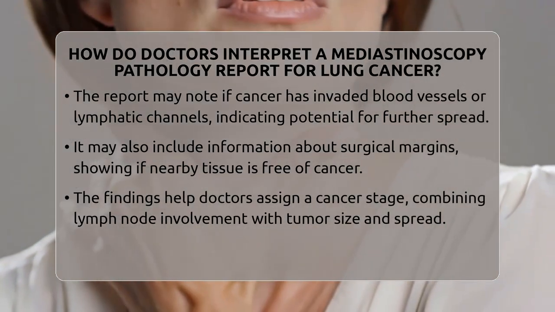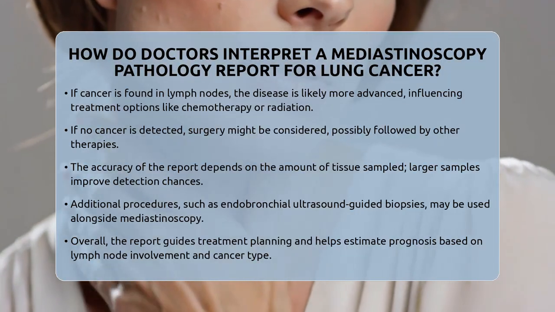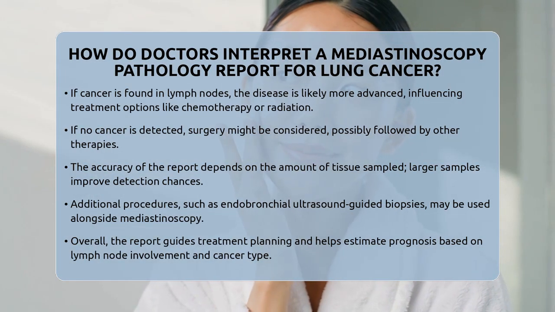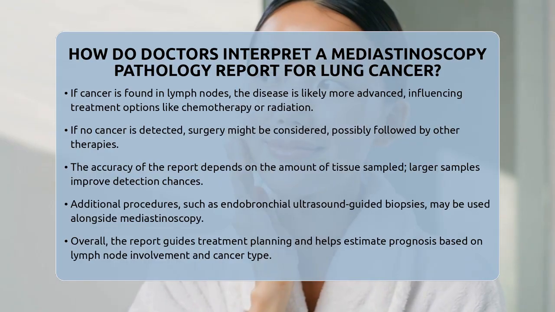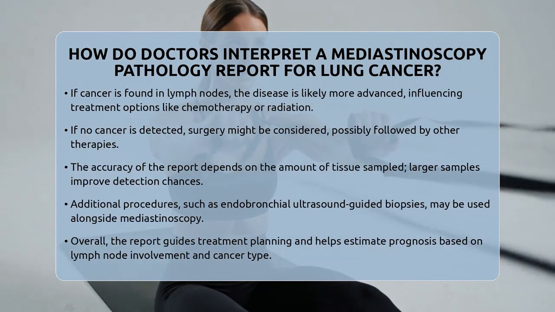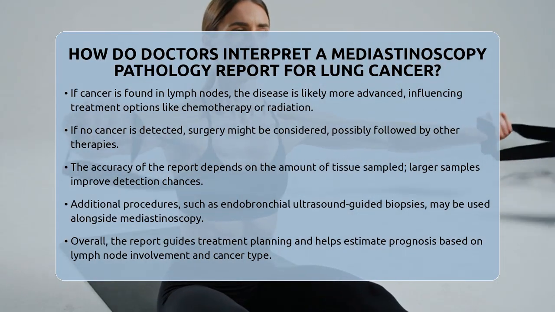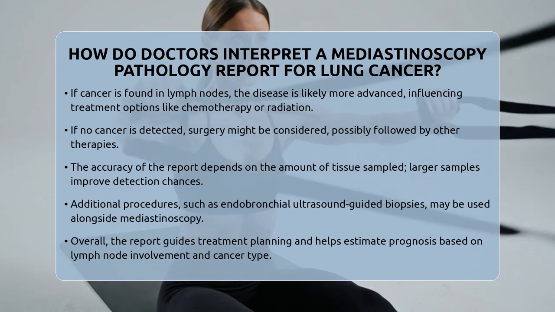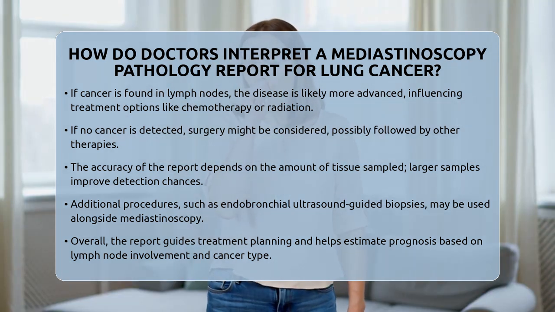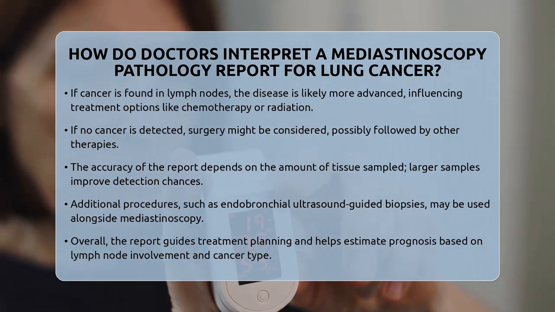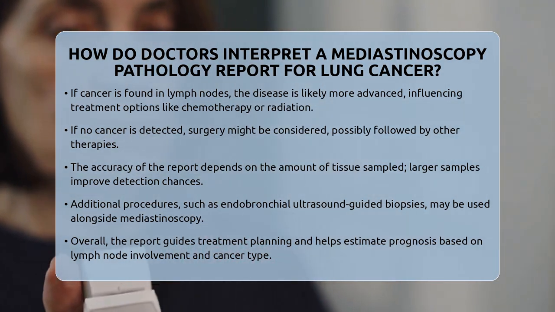The accuracy of the report depends on how much tissue was sampled. Larger samples increase the chance of detecting cancer if it is there. Sometimes, other procedures like endobronchial ultrasound-guided biopsies are used to complement mediastinoscopy. The findings from all these tests are combined to get a full picture of the disease.